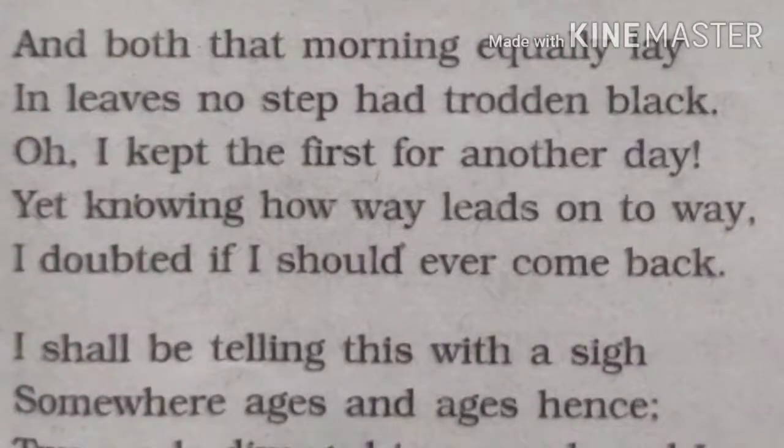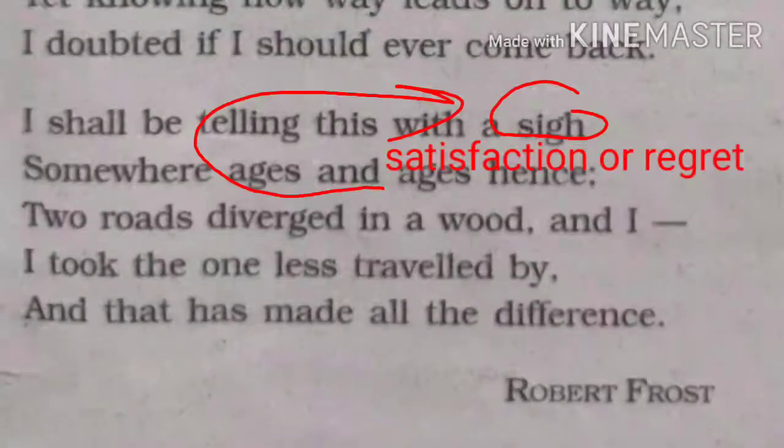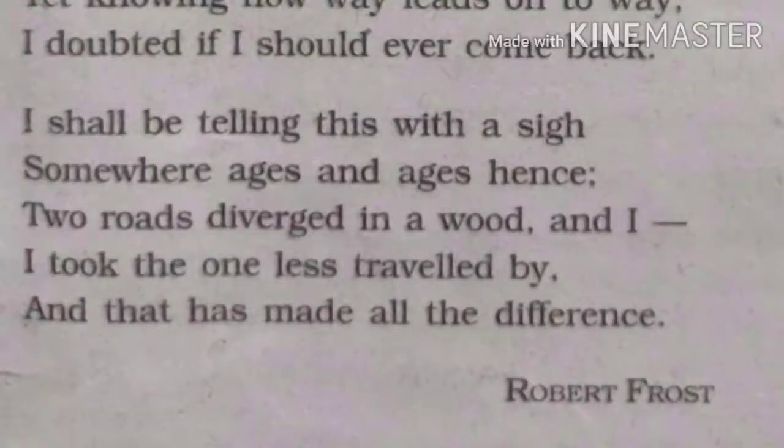Students, let us move on to the fourth stanza. I shall be telling this with a sigh somewhere ages and ages hence. Here sigh means satisfaction or regret. Ages and ages means many years in the future. In this stanza, the poet wants to tell people in the future whether he has chosen the correct road in his life or not.